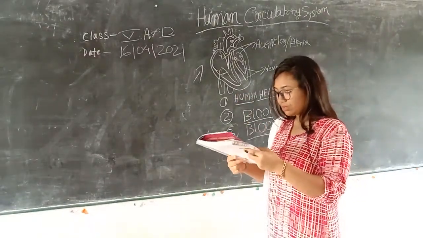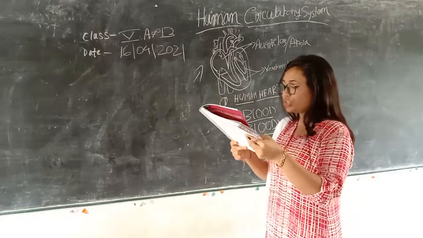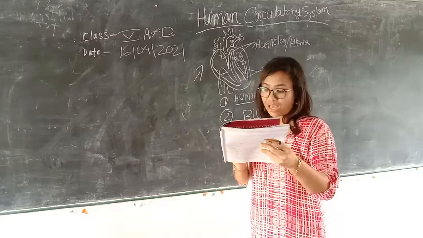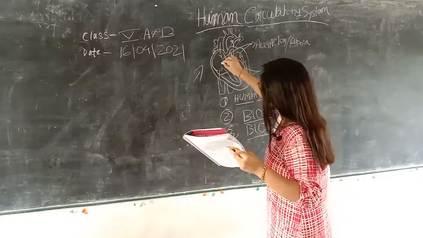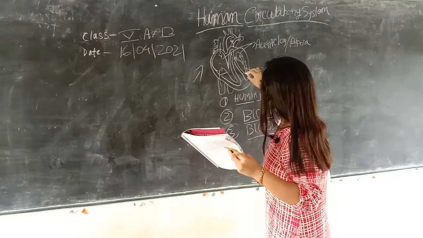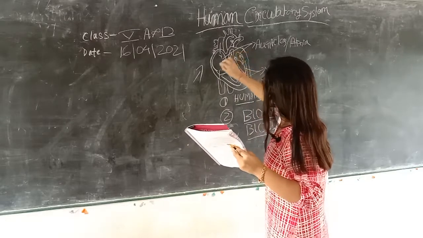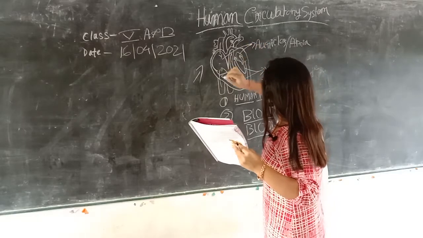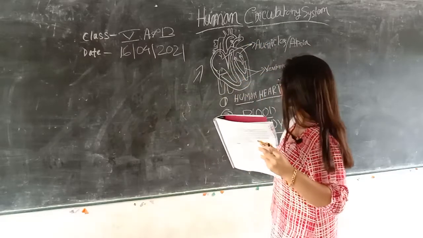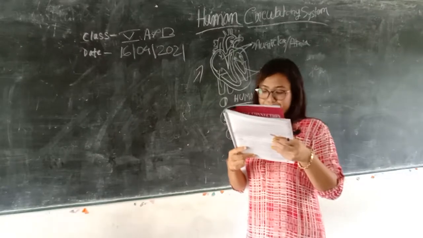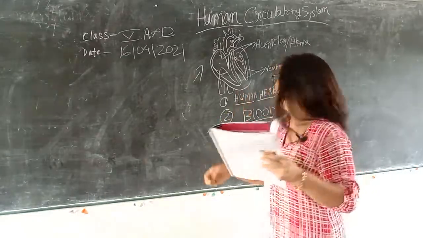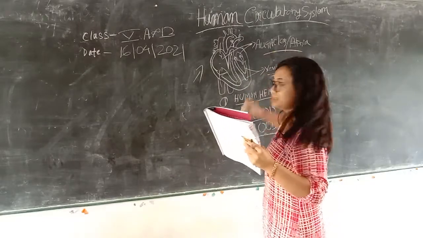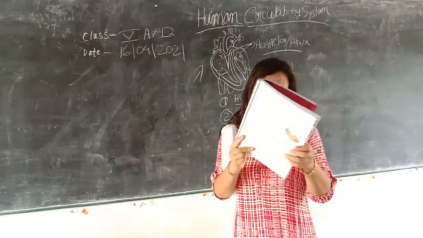The upper 2 chambers, this one and this one, where I have drawn an arrow, are called auricles or atria, and the lower 2 chambers are called ventricles.